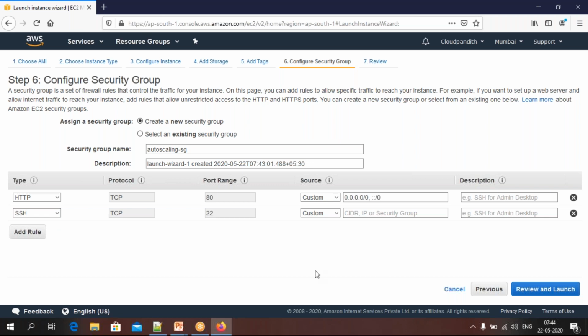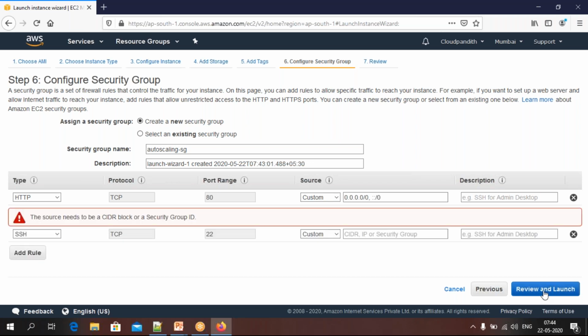But when you're doing this lab, if you are confident there won't be any issues. The problem is this is a recorded session, right? If I take more time to debug and all those things, the problem will come. That's why, on the safer side, I'm enabling it. But in your case, you can also try to launch it without this SSH 22.